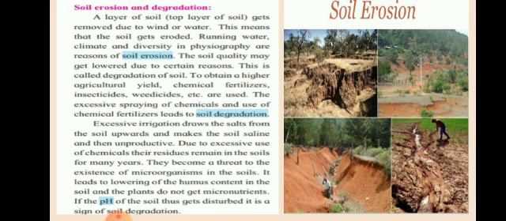Running water, climate and diversity in physiography. Physiography means geographical factors like climate, the texture of soil, the type of rock, the type of vegetation in that place, everything. So, it is physiography. So, these are the reasons why soil erosion takes place.